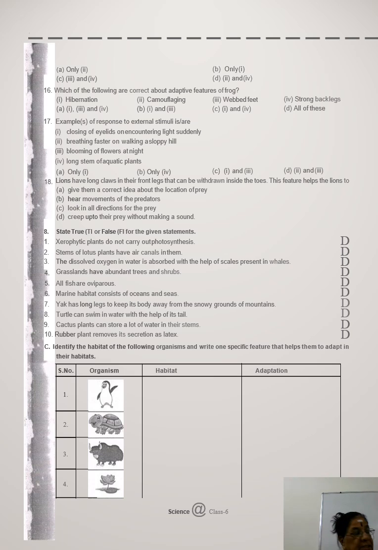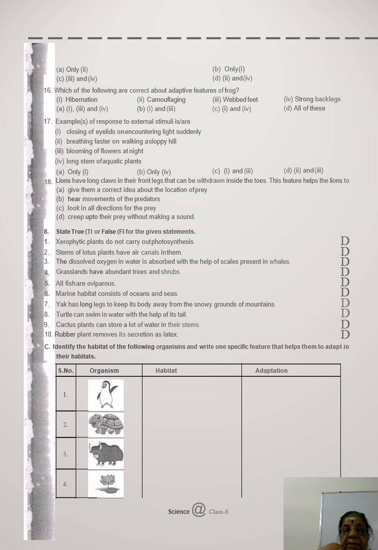Then question 16. Which of the following are correct about adaptive features of frog? Hibernation, that is winter sleep. Camouflaging, நிறம் மாறுறதில்ல according to their surrounding. Changing their body color or skin color according to their surrounding to escape from enemy. That is called camouflage. பச்சோந்தி சொல்லுவோம்ல அது. இது frog வந்து பச்சோந்தி கிடையாது. Webbed feet for swimming, moving in water. And strong back leg.